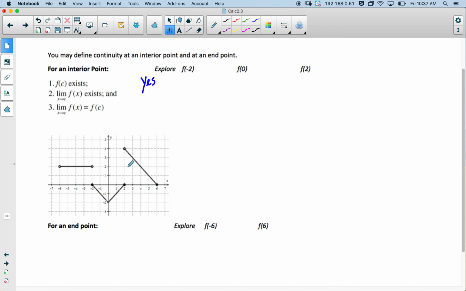Yes. And f of negative 2 is actually equal to 0. Does the limit exist? It doesn't. The limit from the left is 2. The limit from the right is 0. So does the limit equal the value of the function? No. So therefore it's not continuous.